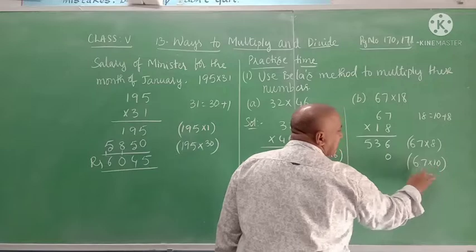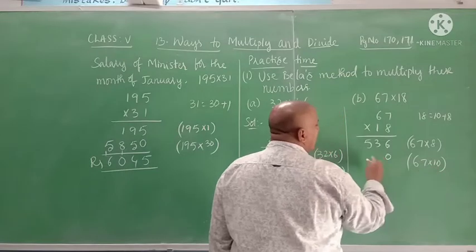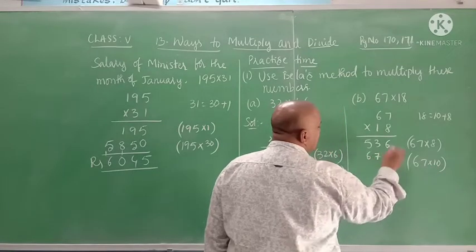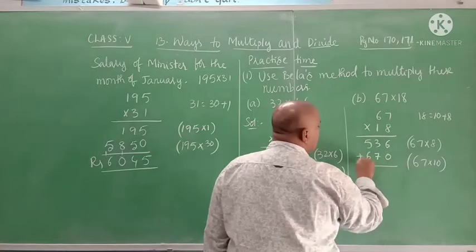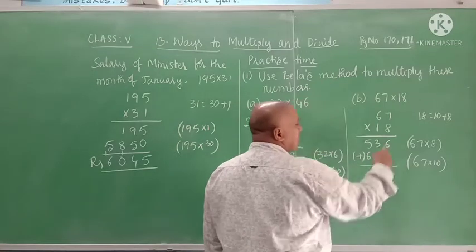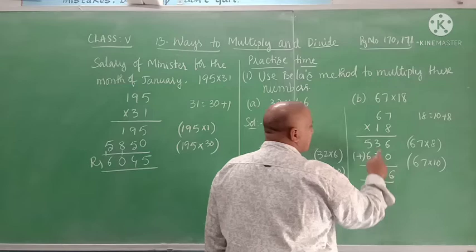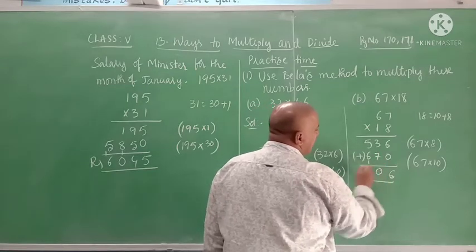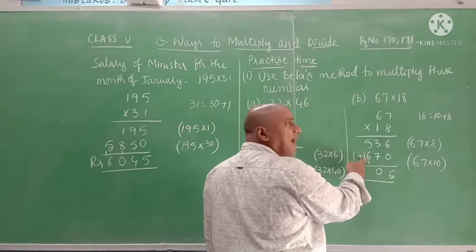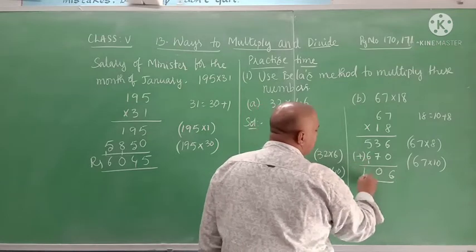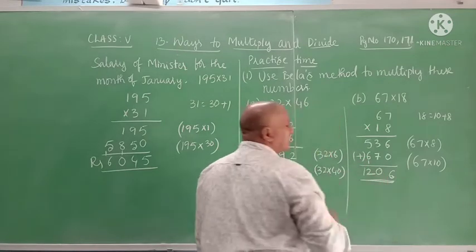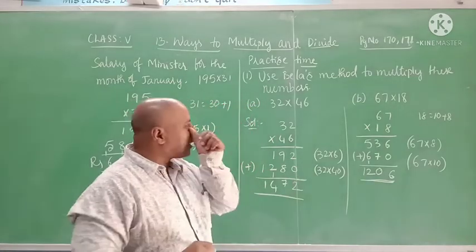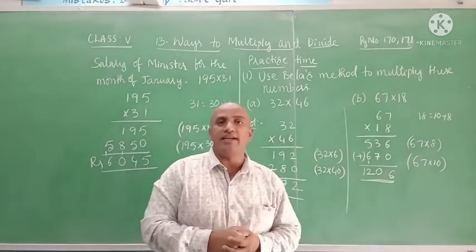Now multiply 67 with 1. We get the same number, 67. Now add both the products. So how much do we get? 6 plus 0 is 6. 3 plus 7 is 10, keep 1 here and 0 here. 5 plus 6 is 11, 11 plus 1 is 12. 1206 is the product of 67 into 18.